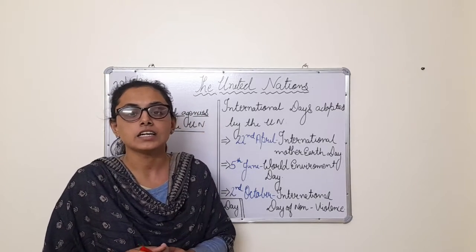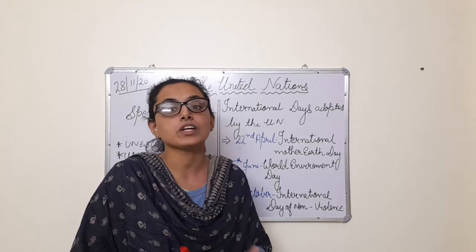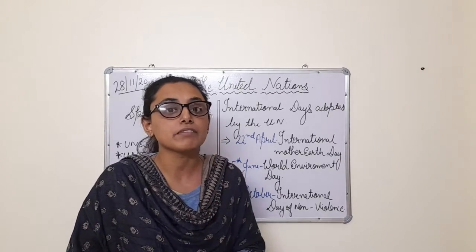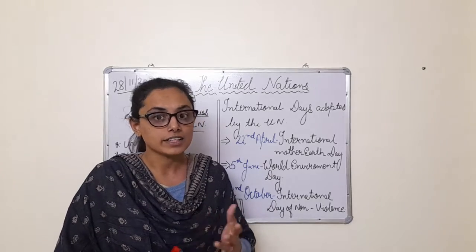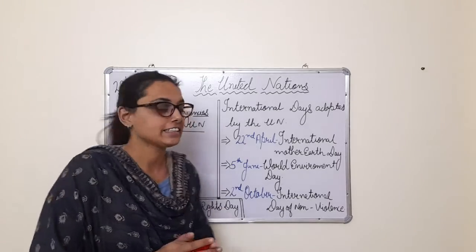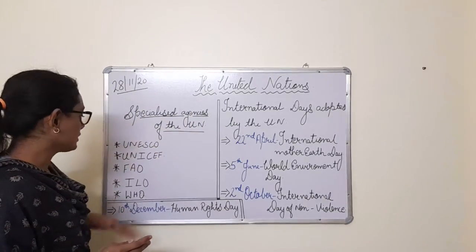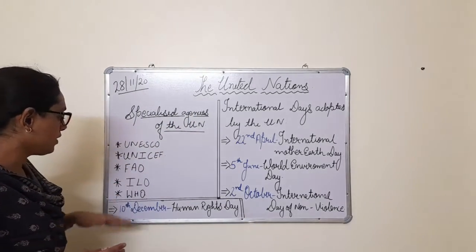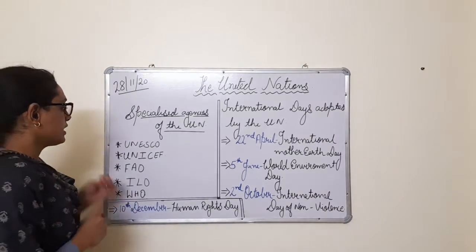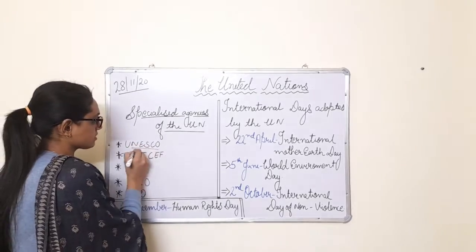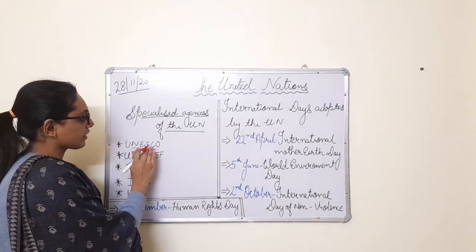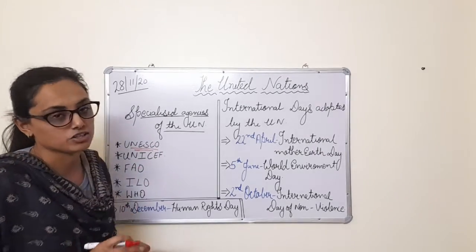But before that, if you remember, when we were doing the topic ECOSOC, there were a few terms or abbreviations which we came to know. Clear? So what are they? They are UNESCO, UNICEF, FAO, ILO and WHO. See children, UNESCO stands for United Nations Education, Scientific and Cultural Organization.